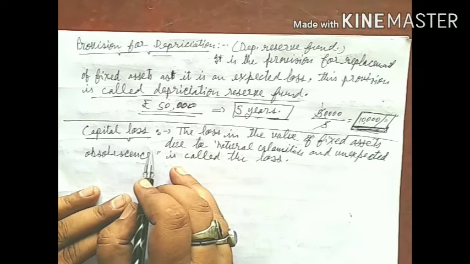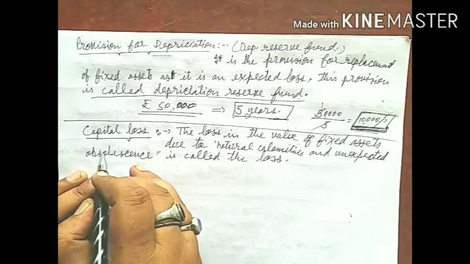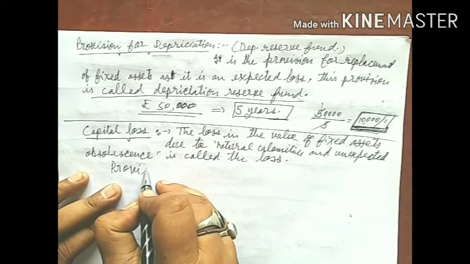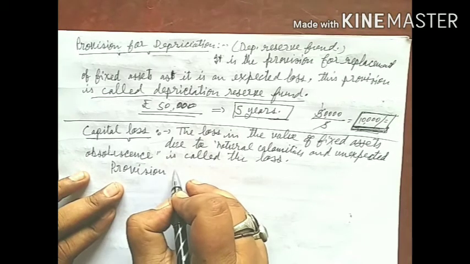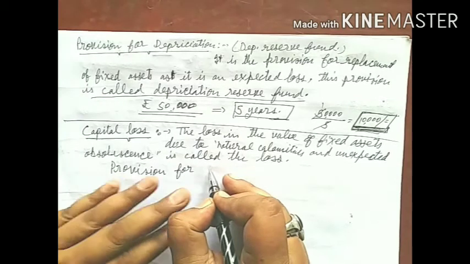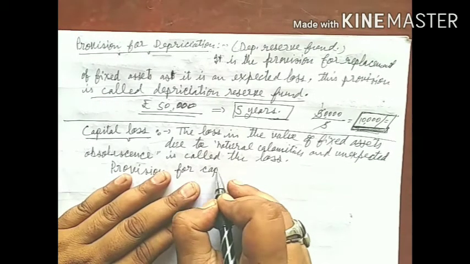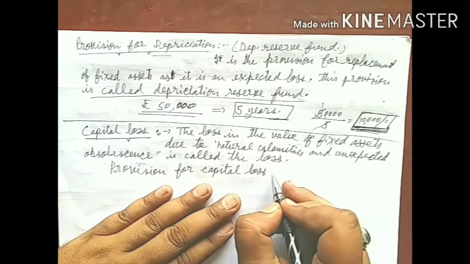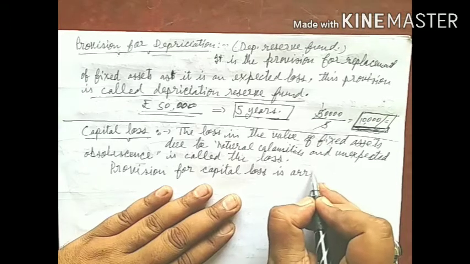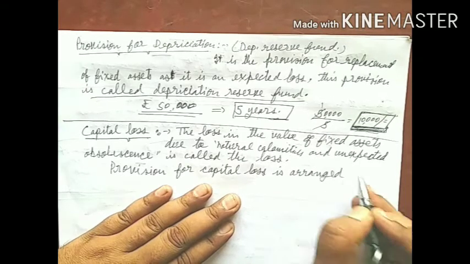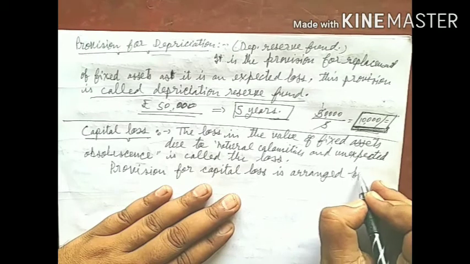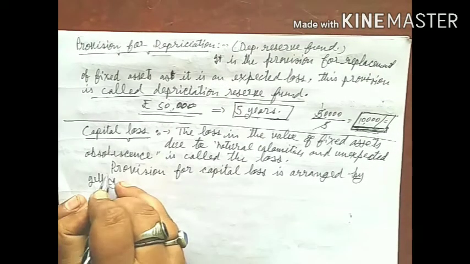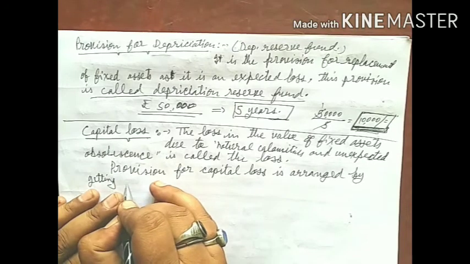Students, remember this thing, provision for capital loss is arranged by getting insurance.